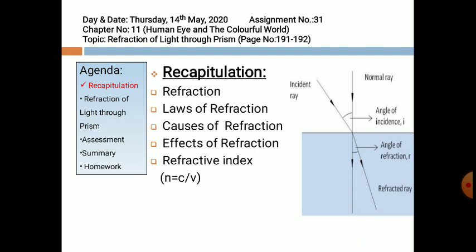Effects of refraction. You have studied in chapter 10 the effects of refraction. Twinkling of stars is due to refraction of light. Mirage and looming are optical illusions which are a result of refraction. Mirage, you know mirage? What we have studied in social science?